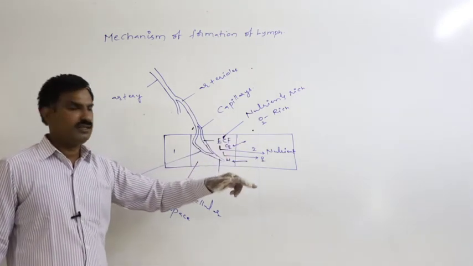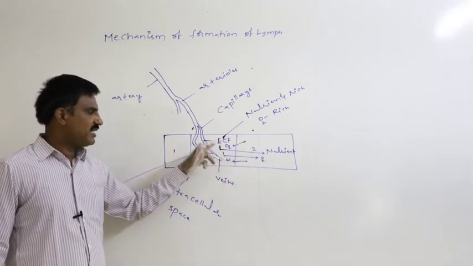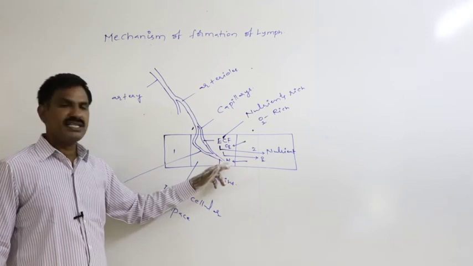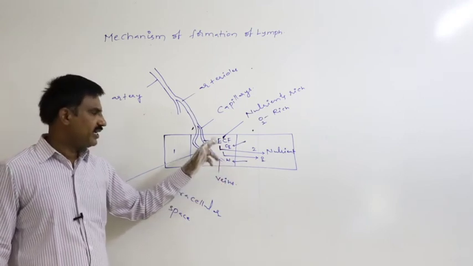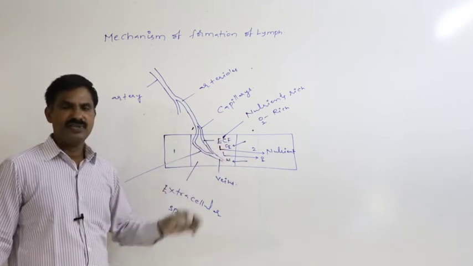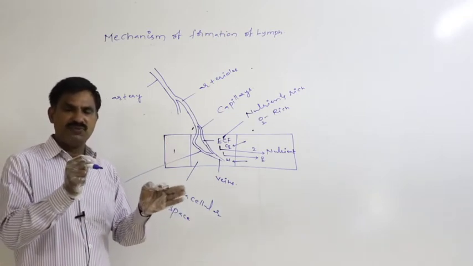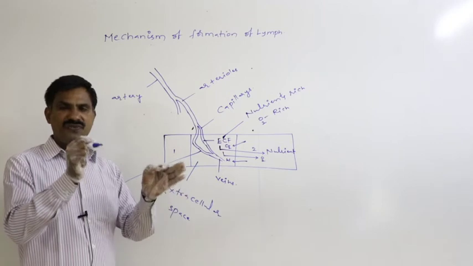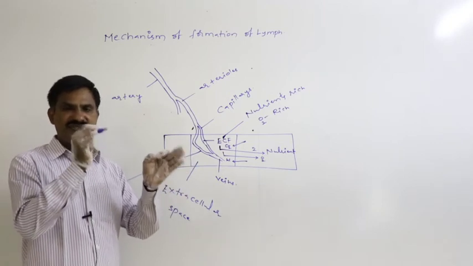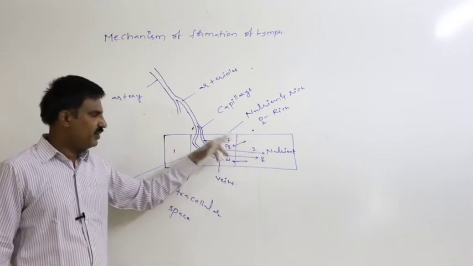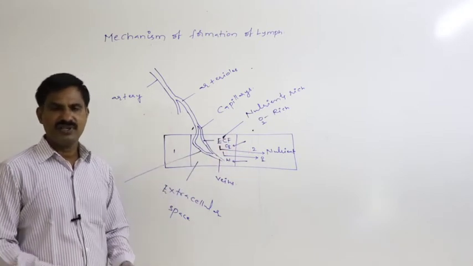In return to that, CO2 diffuses from the cell into ECF, waste material also diffuses into the ECF from the cell. In that way, exchange of O2, CO2, exchange of nutrients and waste takes place between the ECF and the cell after immediate formation of ECF.